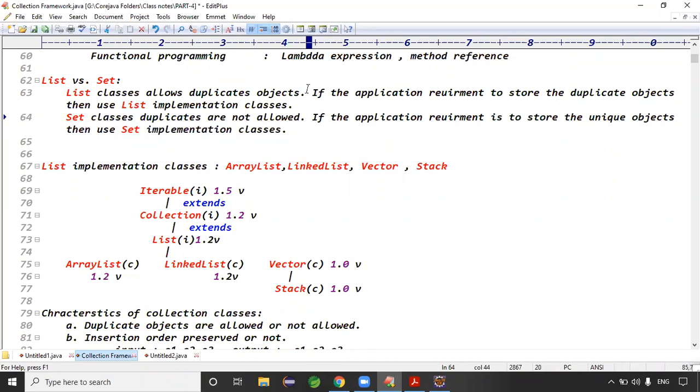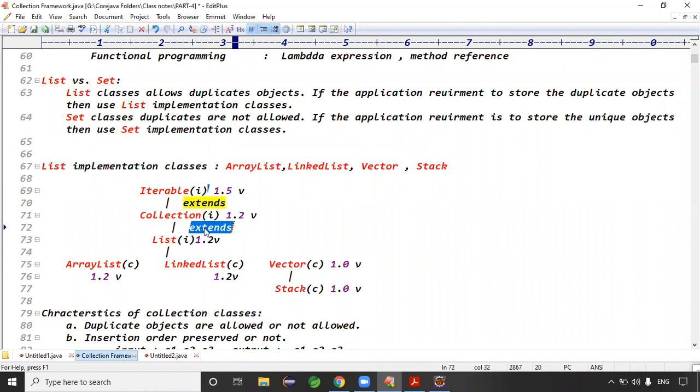Sir, collection is an interface, list is also an interface, set is also an interface, or are these 3 classes? See, this is the hierarchy written here. List's parent is collection, and collection's parent is iterable. List contains the implementation classes: array list, linked list, vector, and stack. These 4 classes implement the list interface. Iterable is an interface, collection is an interface, and list is also an interface. These 3 are interfaces.